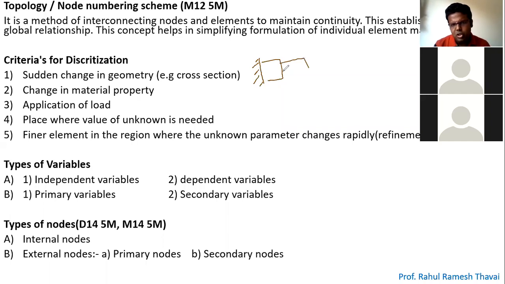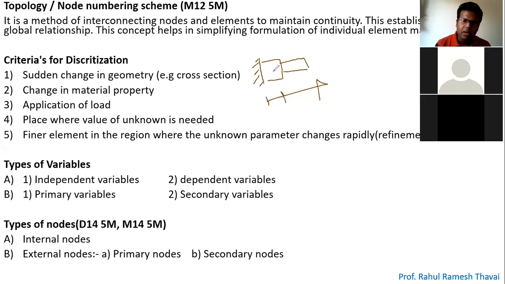If you can see here, the cross section is different. Here also the cross section is different. So I need to call this a different element. At the same time, this is also a different element, because the cross section is different.